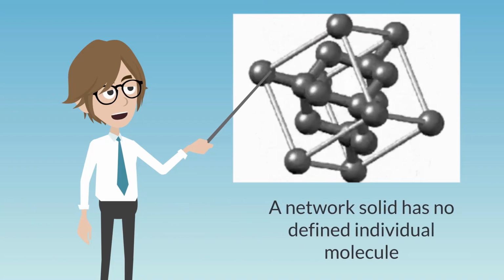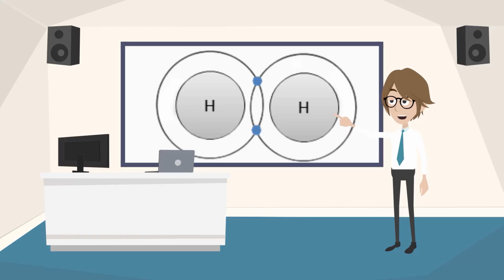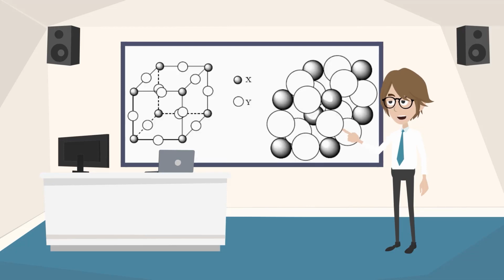A network solid has no defined individual molecule. These atoms are interconnected in a vast array by covalent bonds. With network solids, the three-dimensional structure provides information about the compound.